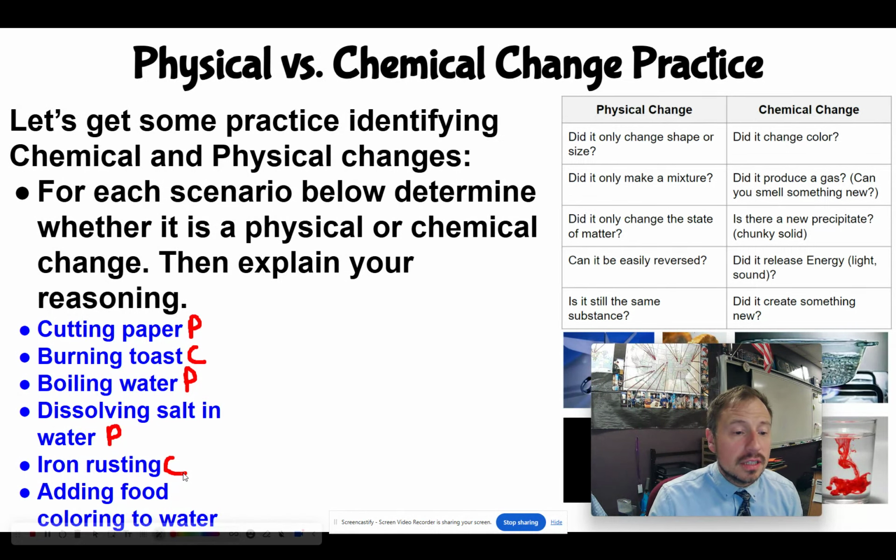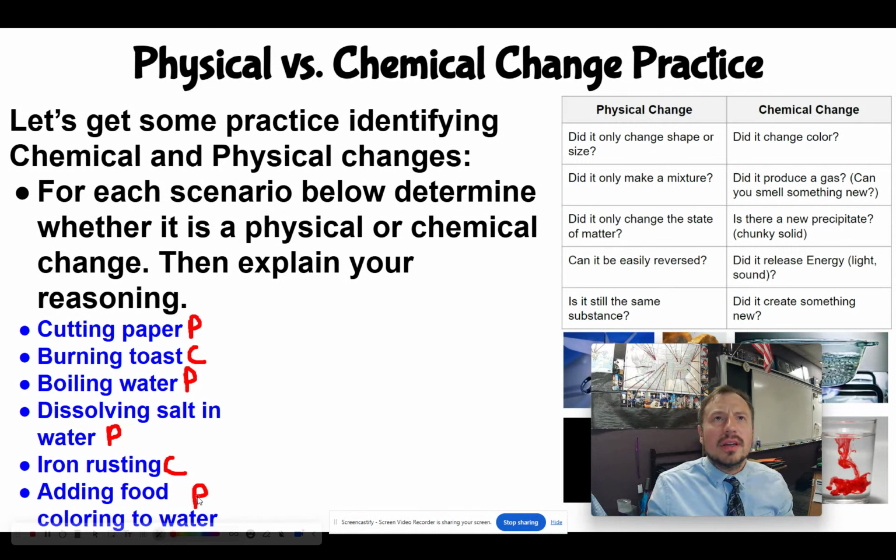Now, let's take a look at this one. This last one, I did this because it's a little bit tricky. Adding food coloring to water. I did this one because I wanted to show you that the first four questions in each category are just a good, helpful hint. But that last one is the one that determines whether it is a physical change or a chemical change. Adding food coloring to water. Well, you might look at this and say, the water changes colors. Doesn't that mean it's a chemical change? Well, no. Here's the thing. We're not creating something new. That one's a little bit tricky. That one is actually a physical change because I still just have food coloring and water.